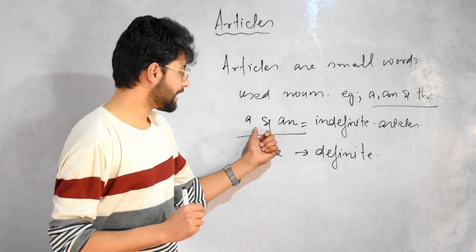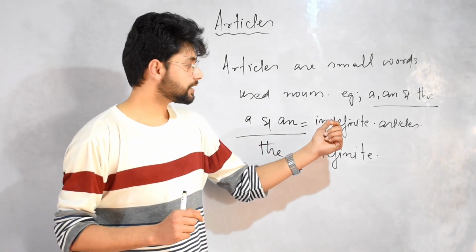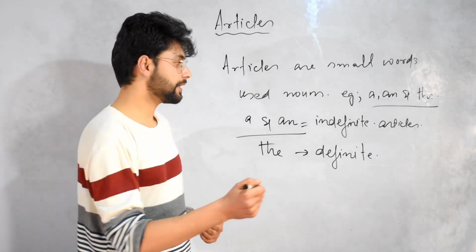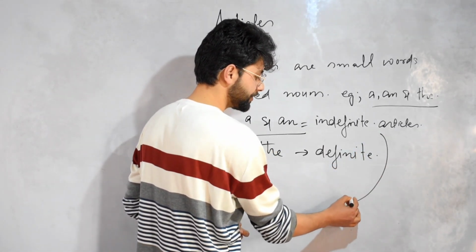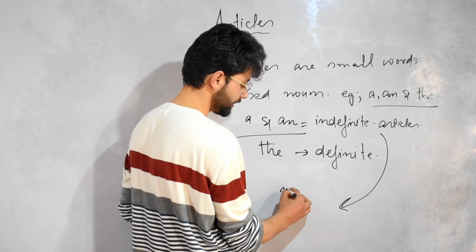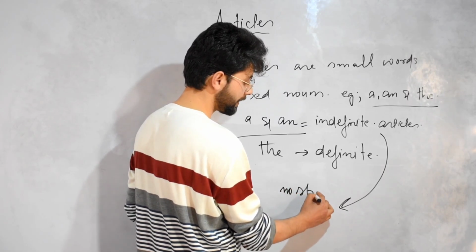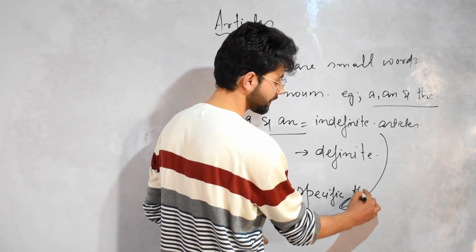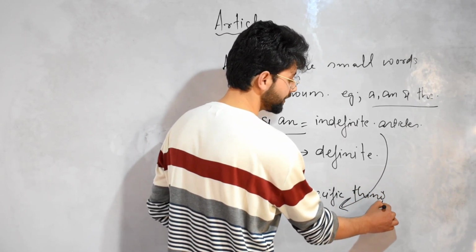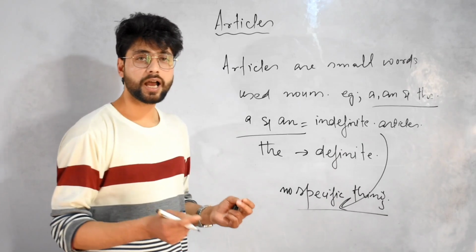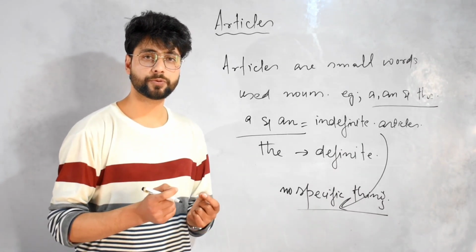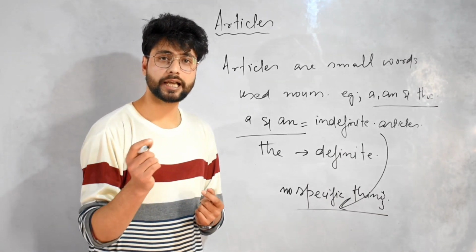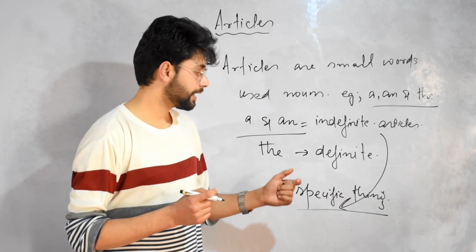A and an are called indefinite articles because they refer to non-specific things. Non-specific things are such things which haven't been mentioned before in the conversation or in any kind of discussion.